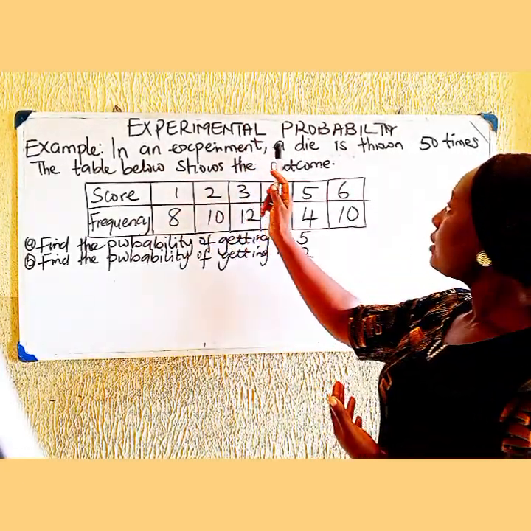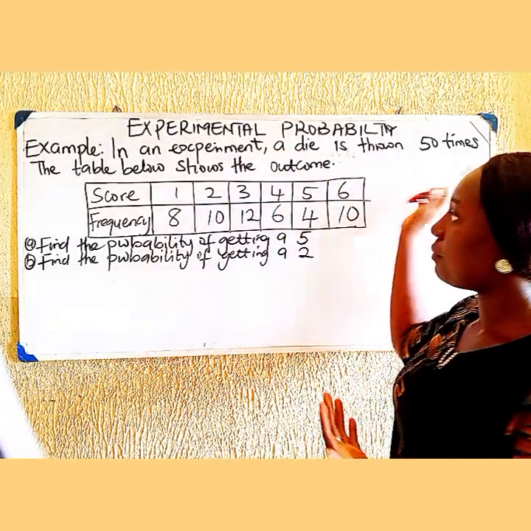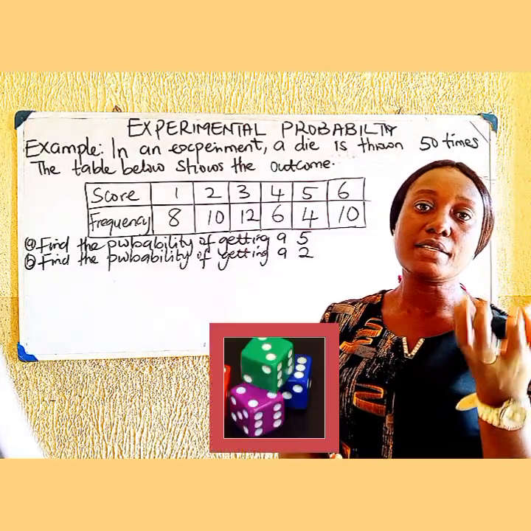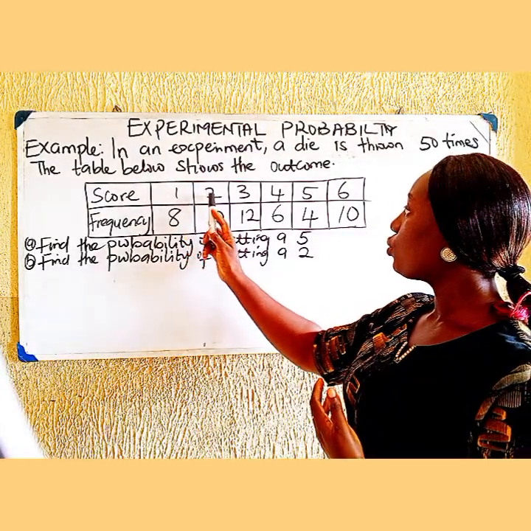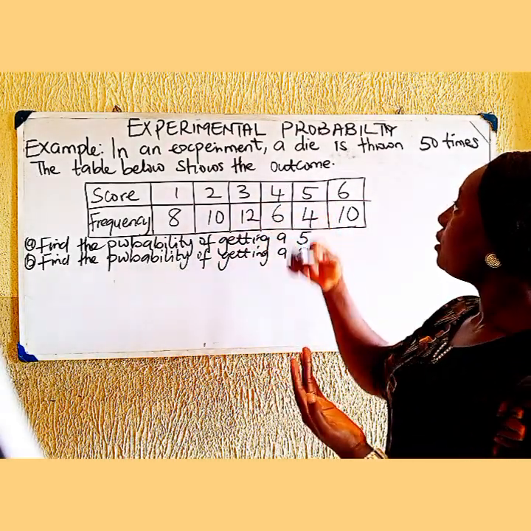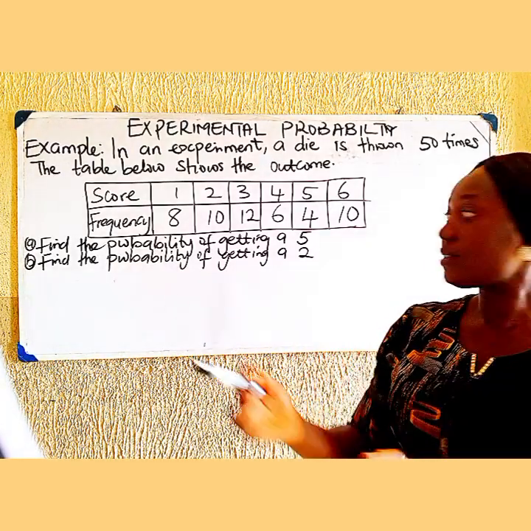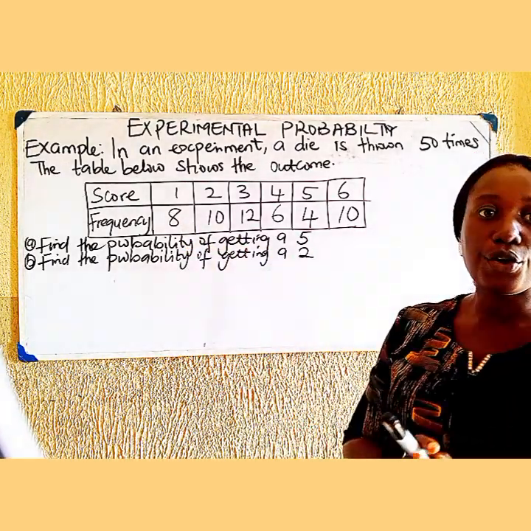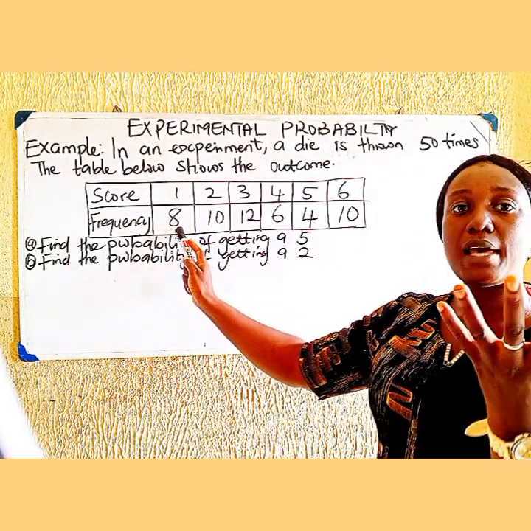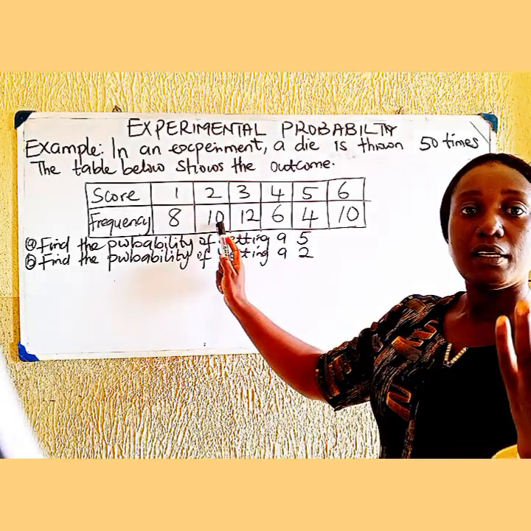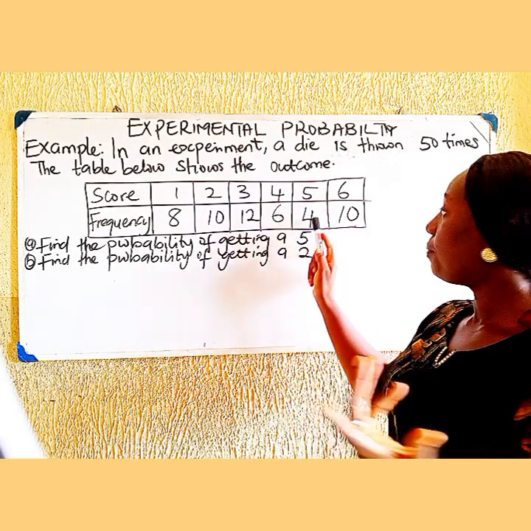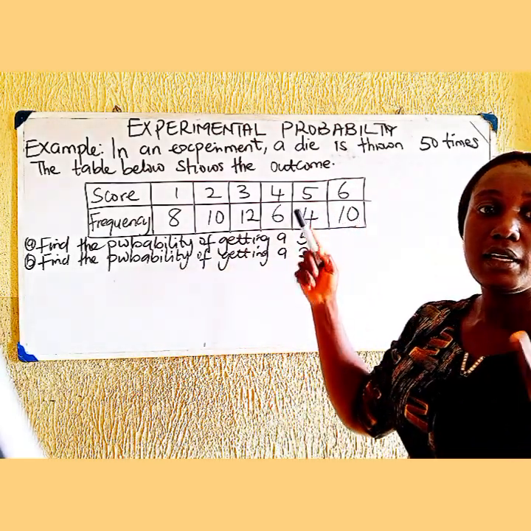Now let's see another example under experimental probability. In an experiment, a die is thrown 50 times. The table below shows the outcome. You know that a die has 6 sample spaces, which are 1, 2, 3, 4, 5, and 6. So in this experiment, the die is thrown 50 times, and these numbers were recorded. 1 appeared 8 times, 2 appeared 10 times, 3 appeared 12 times, 4 appeared 6 times, 5 appeared 4 times, and 6 appeared 10 times.